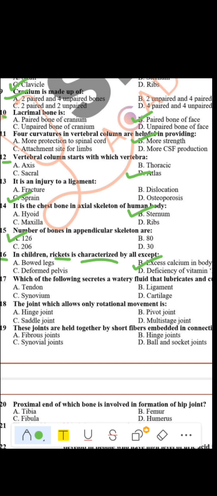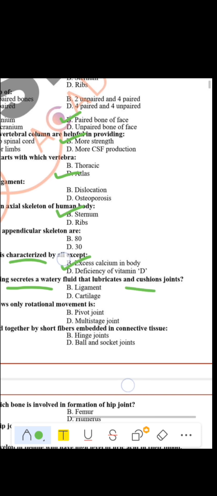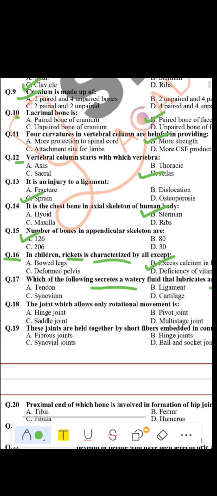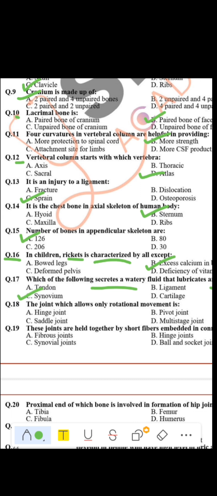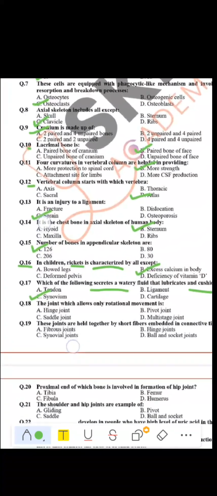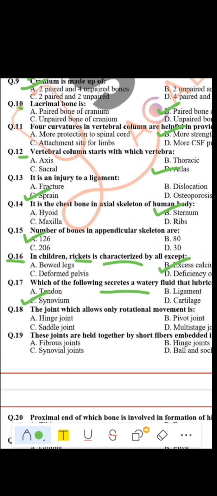Okay. Now question number 17, which is: which of the following secretes a watery fluid that lubricates the joint? So synovium is the membrane which secretes the watery fluid to provide lubrication.